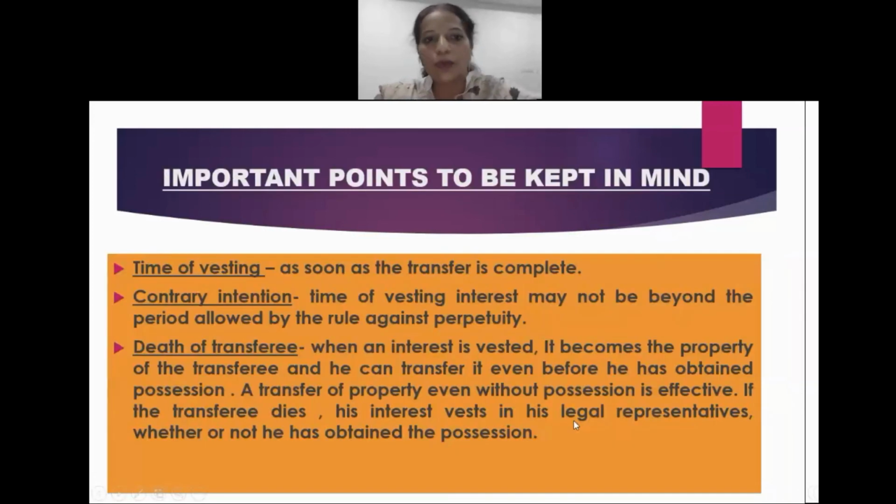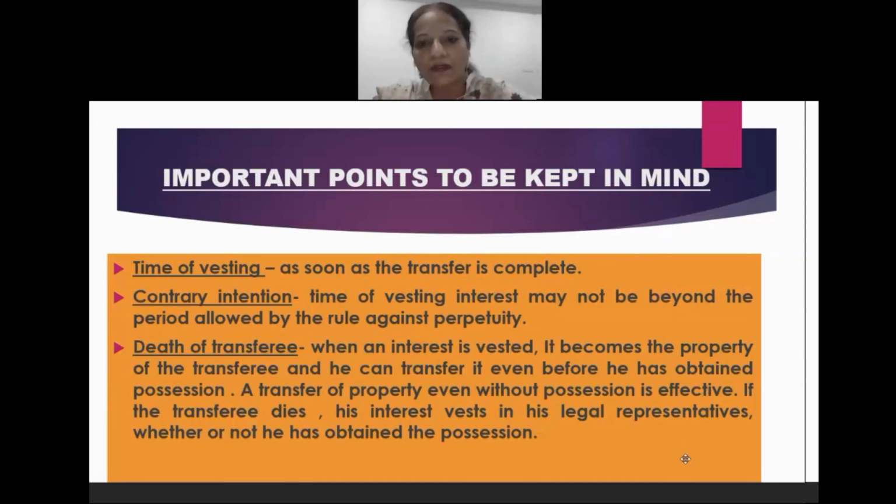Now, important points which need to be kept in mind are: first, the time of vesting, as soon as the transfer is complete. Second is contrary intention. The time of vesting of interest may not be beyond the period allowed by the rule against perpetuity. And third one is the death of transferee. That is to say, when an interest is vested, it becomes the property of the transferee and he can transfer it even before he has obtained the possession. A transfer of property even without possession is effective if the transferee dies. His interest vests in his legal representative whether or not he has obtained the possession.